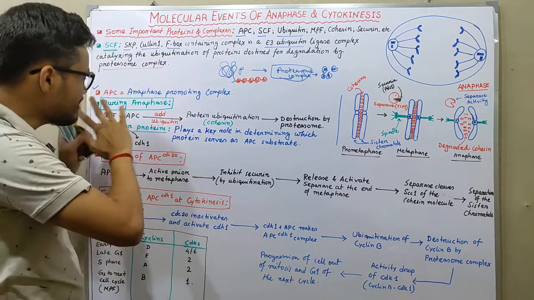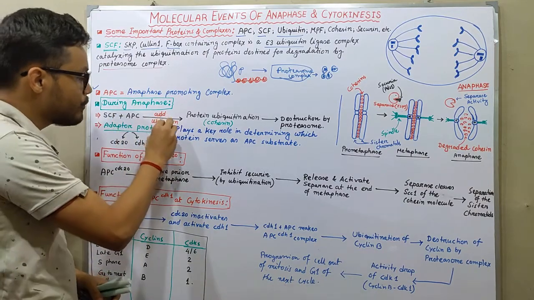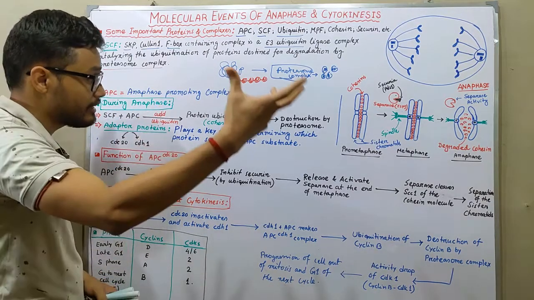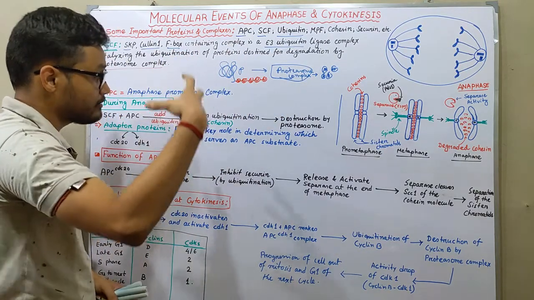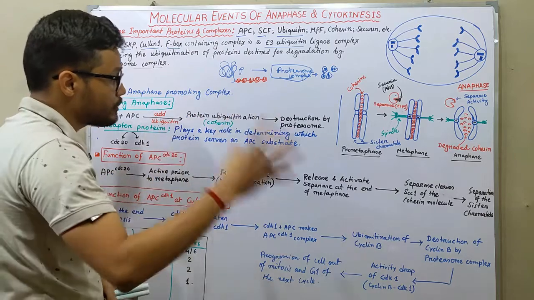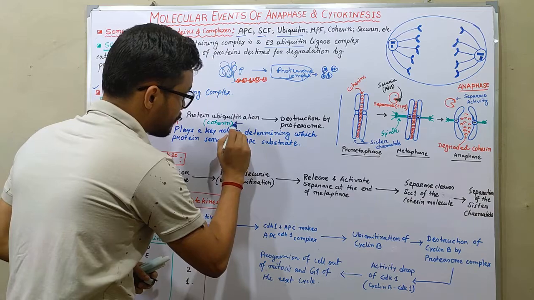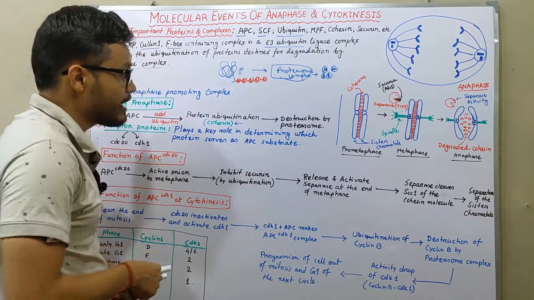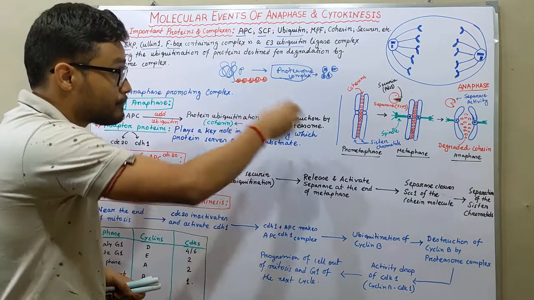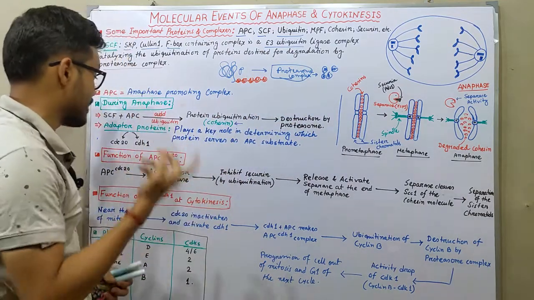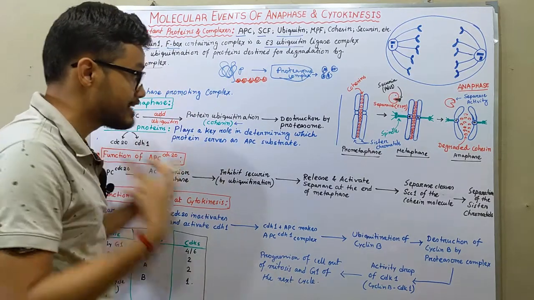In the case of anaphase, SCF and APC function together and produce ubiquitination of cohesin proteins. After that, those cohesin proteins are degraded from the sister chromatids, and each of the sister chromatids is then separated.